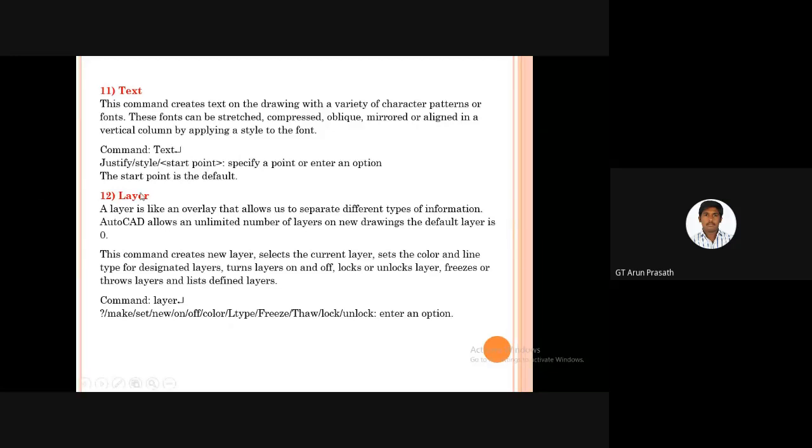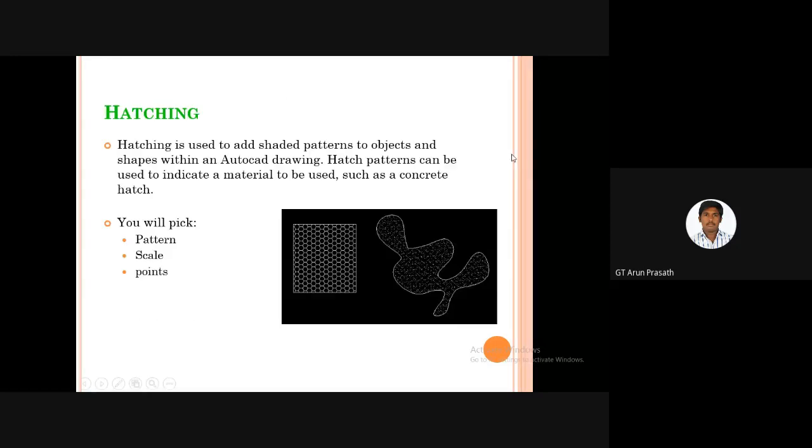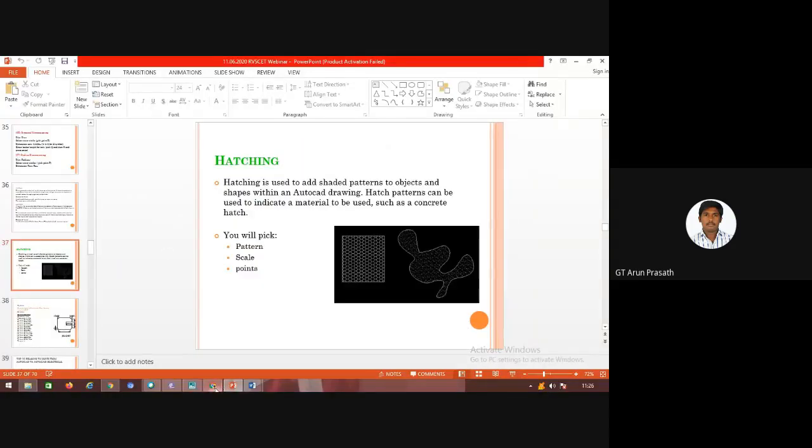We type here and press style, and then the starting point where we want to type the text. Okay. And layers: as I said earlier, we can create 100 layers in a single worksheet. Okay. Hatching. Hatching is used to add shaded patterns to objects and shapes in an AutoCAD drawing. Hatch patterns can be used to indicate a material to be used, such as concrete hatches. You will pick the pattern, scale, points and a lot of things there. Okay.